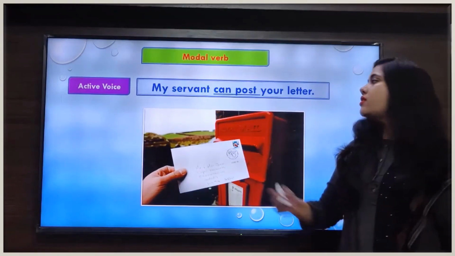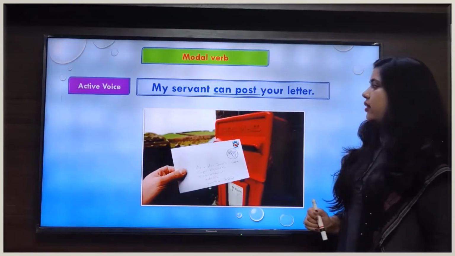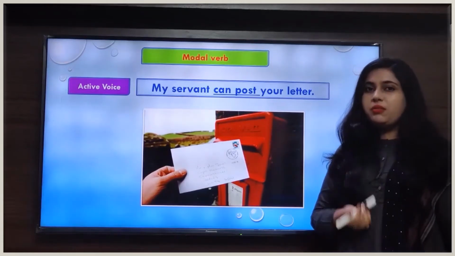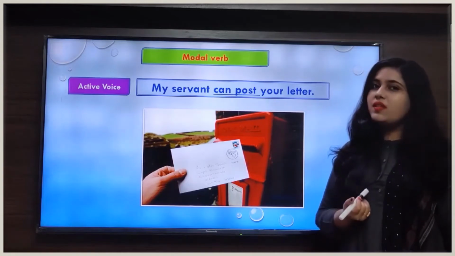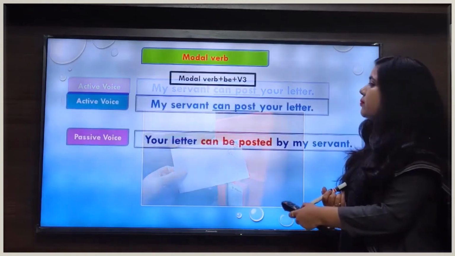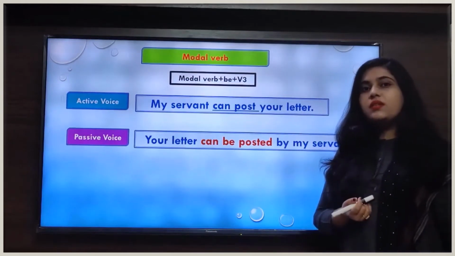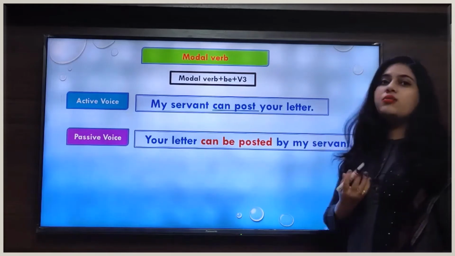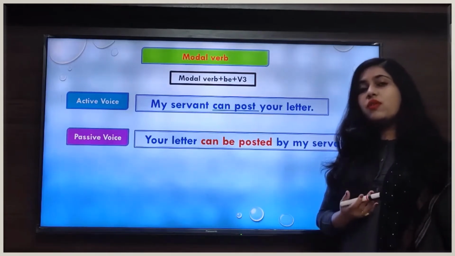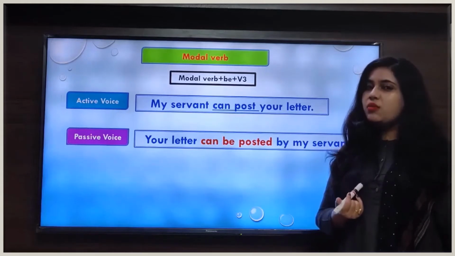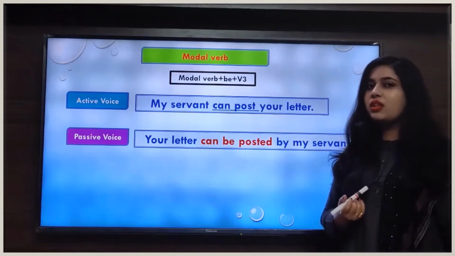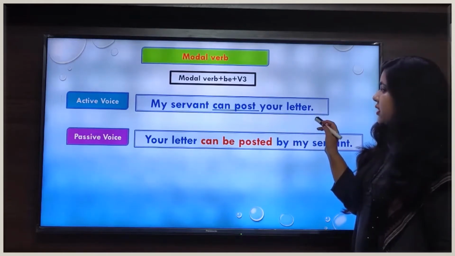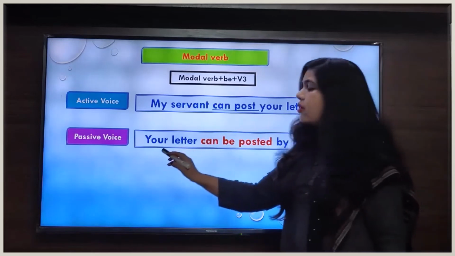The next sentence is, my servant can post your letter. In this sentence, can is a modal verb and post is the main verb. Now we see the passive voice of this sentence. Our subject is my servant and your letter is the object of the sentence. So first of all, what will we do? We will change the position of the object to the subject. Your letter is the object here, so your letter will take the place of the subject.